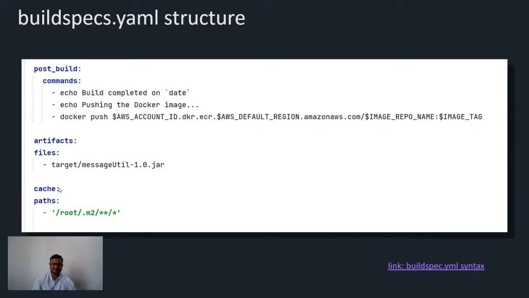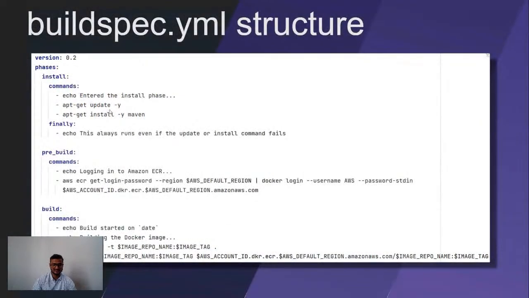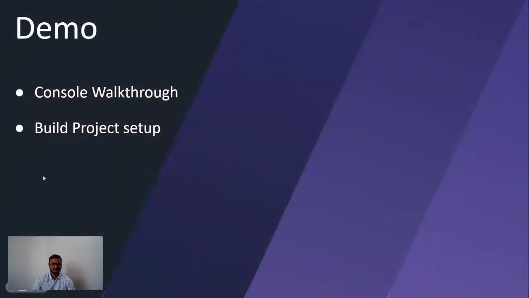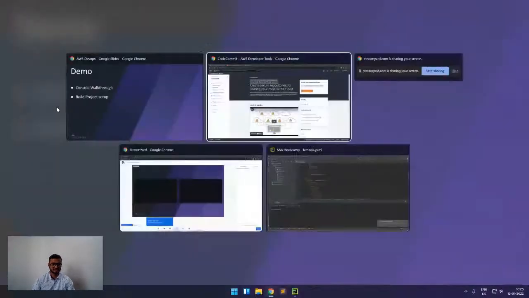Then we have cache. Consider that in the install phase I have multiple things to install, which takes around 2 to 3 minutes. I want to cache that part, so that next time when it starts the build, it will just take the dependencies from the cache and will not start installing all the things. For this, we can also use cache. So yeah, this was all about the buildspec YAML structure. Now we will go to the console and understand.